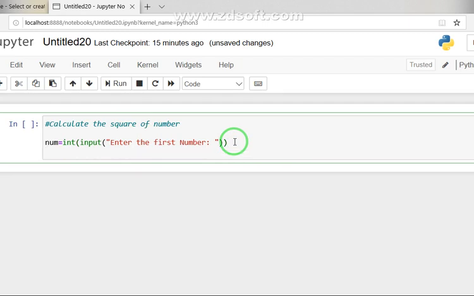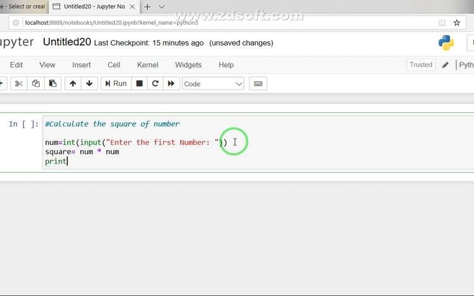Then in the next step I calculate the square, using a square variable. It is calculated as num multiplied by num, and finally I print the message, the output part: the square of num is.